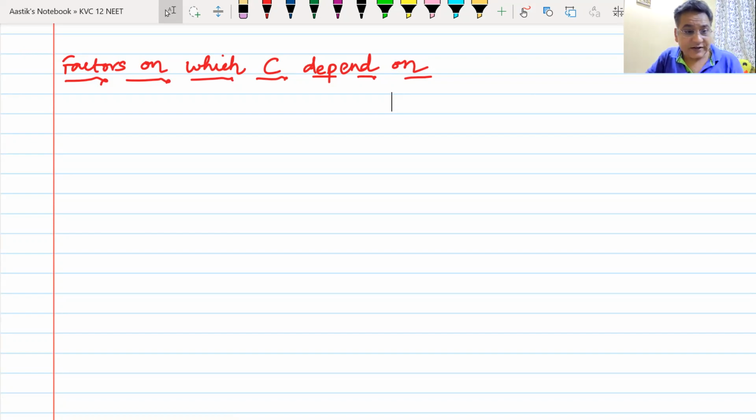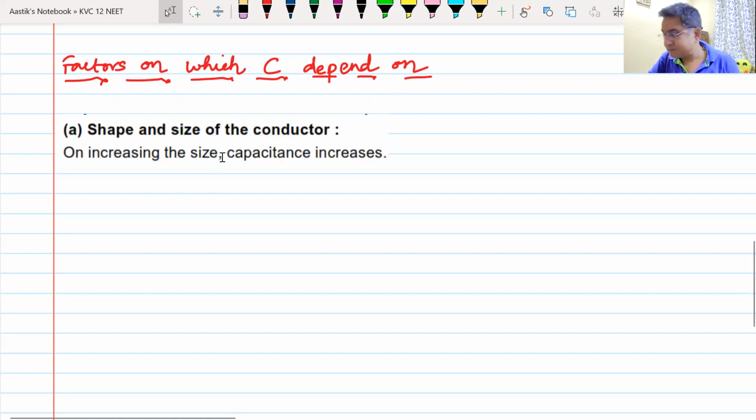Anyways, the first thing, what do you think it depends on? What is the first factor? It depends on the size and the shape of the conductor. You can imagine if the conductor is small, the capacitance is going to be small. If the conductor is larger, capacitance is going to be larger. It depends on the size and shape of the conductor.